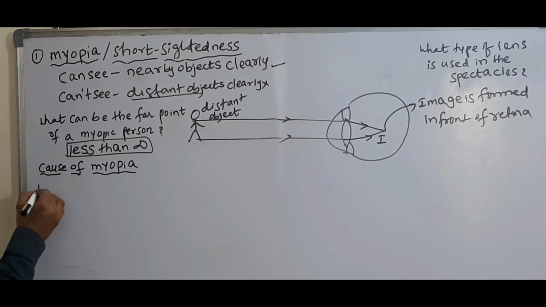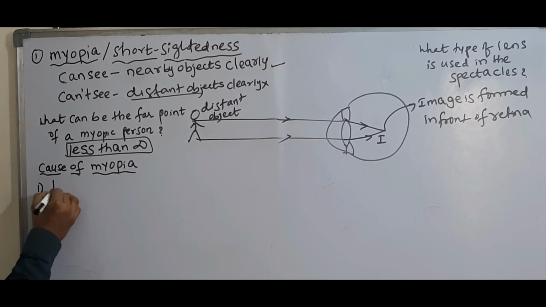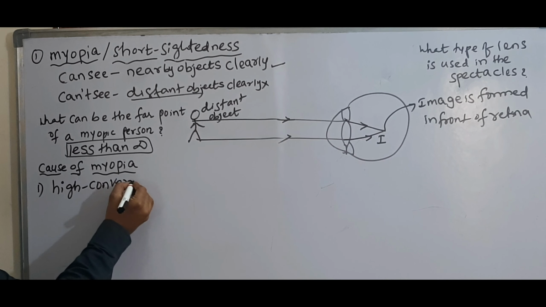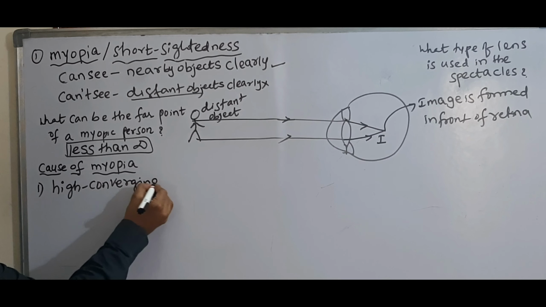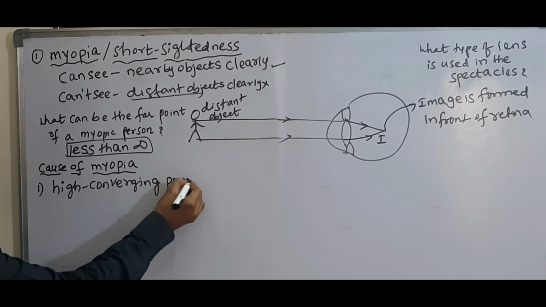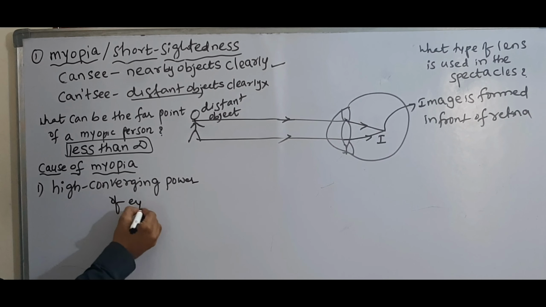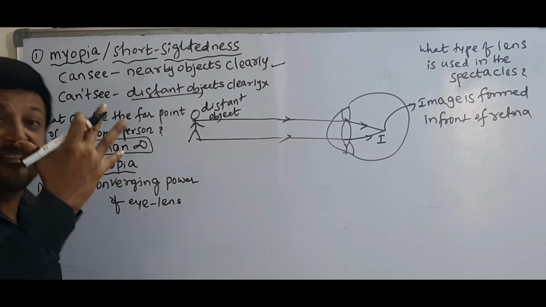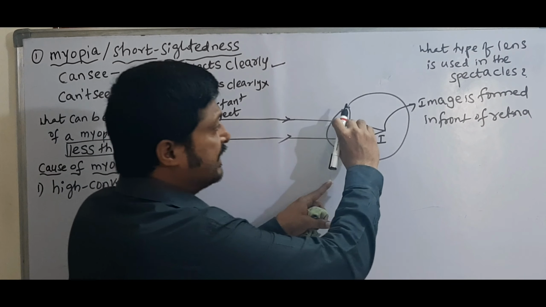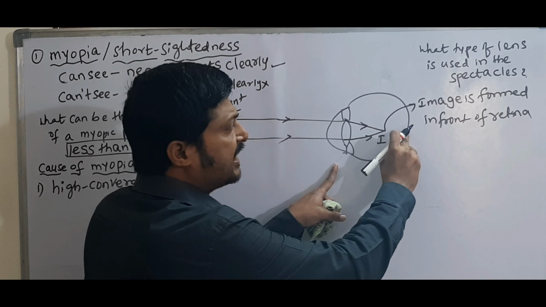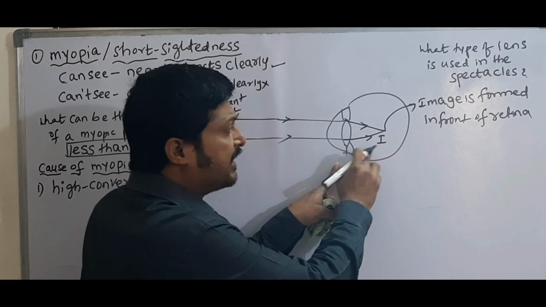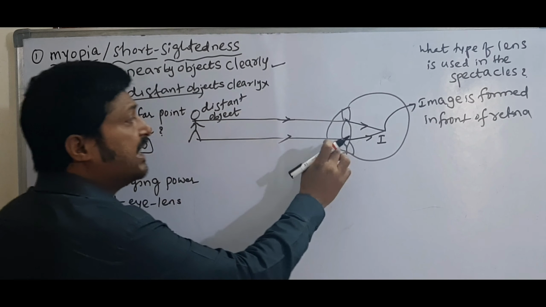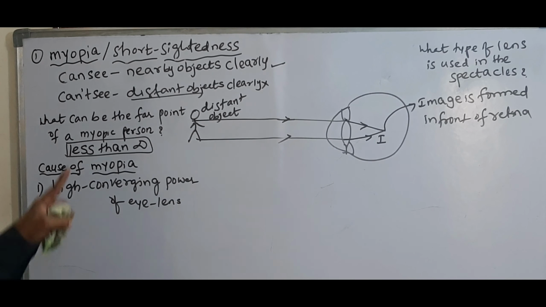The person who is suffering with myopia has a high converging power of the eye lens. That means the converging power is very high. Actually this lens converges the rays on the retina, but here the rays are converged in front of the retina. That means the lens has high converging power.